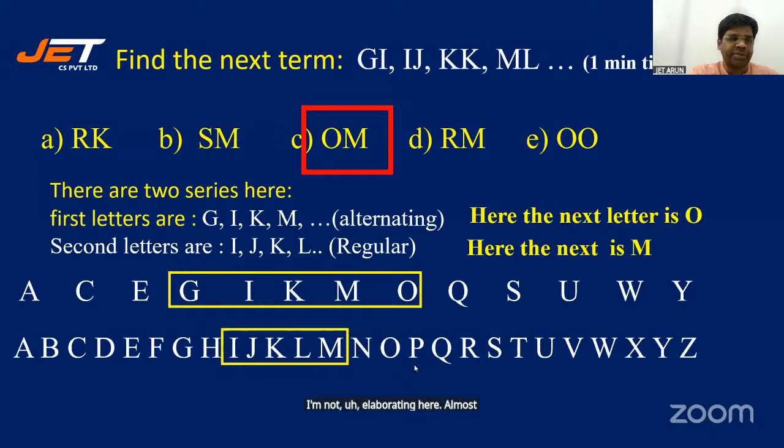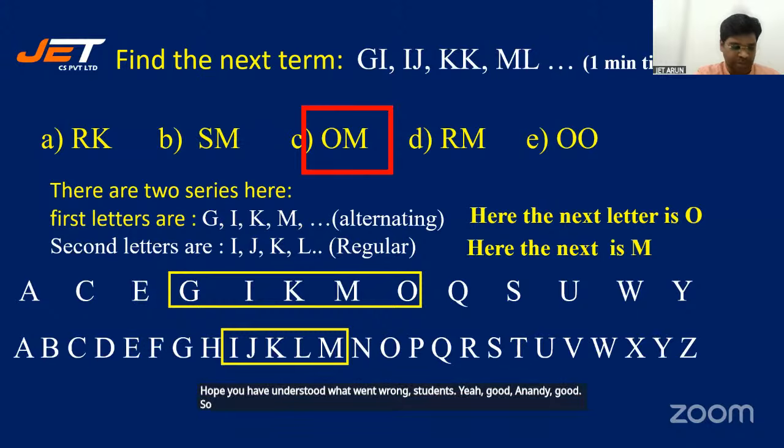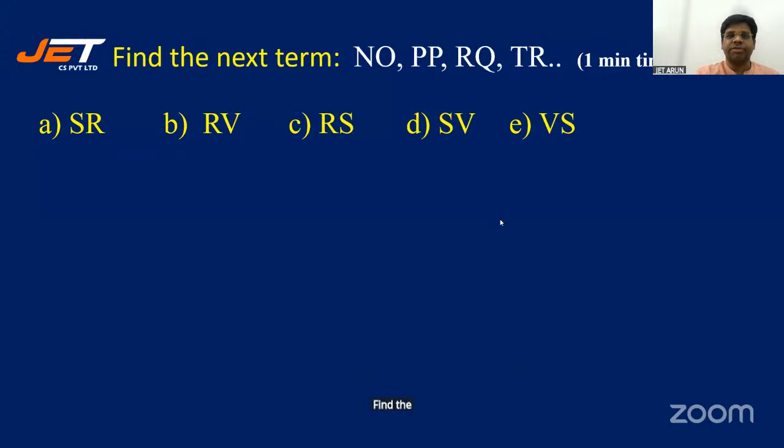Almost everyone answered correctly. Those who went wrong, have you understood? Have you got it? Hope you have understood what went wrong, students. Yeah, good, Ananya, good. So let's go forward. Find the next term here. Okay, I'll give you some time.